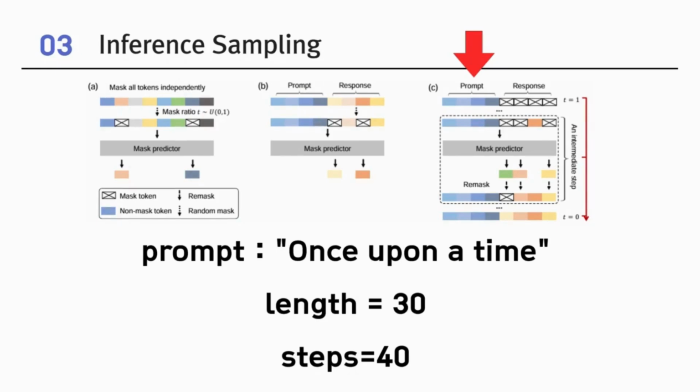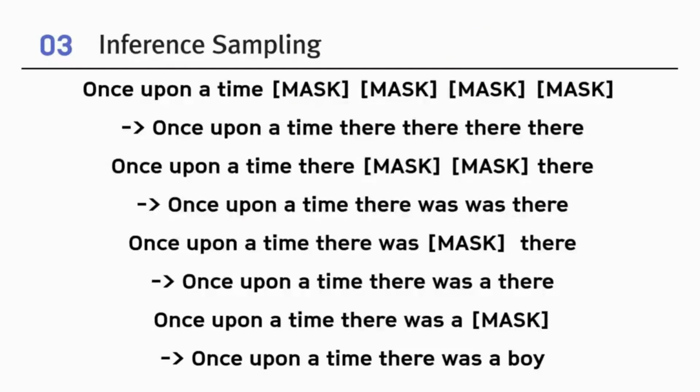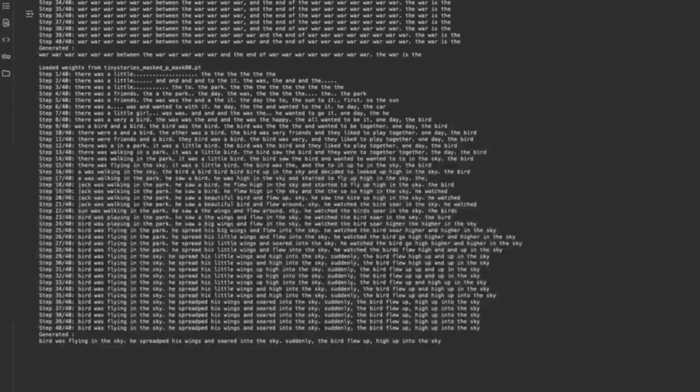The model can't fill in the entire response perfectly in a single shot, so we used an iterative masking schedule. We started with a mask value of 1.0 and gradually decreased it down to 0.1 over 40 steps. For example, at value 0.5, we randomly remask half of the tokens that have already been filled, then let the model predict those masked tokens again. Through this process of repeatedly masking and filling, the model adjusts its output bit by bit. That way, the final response emerges smoothly. And this is the result.